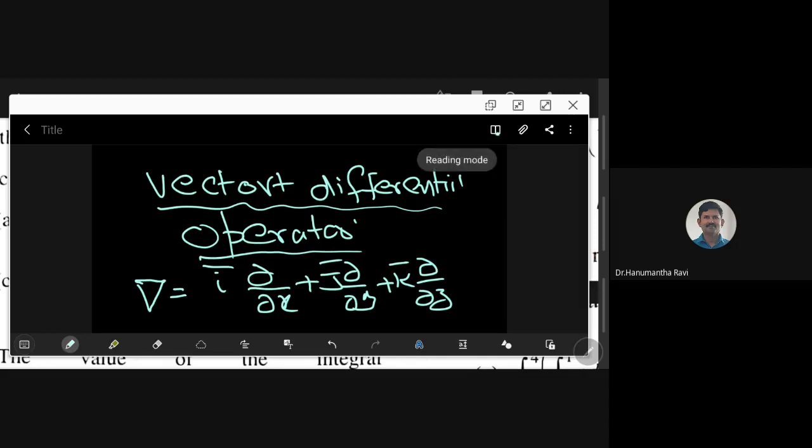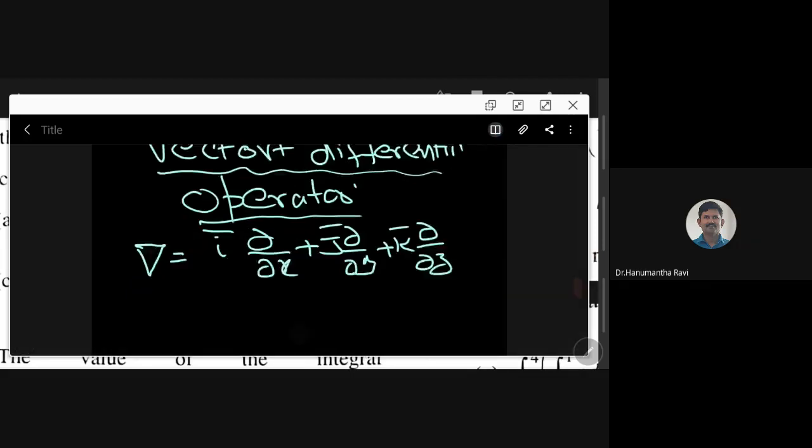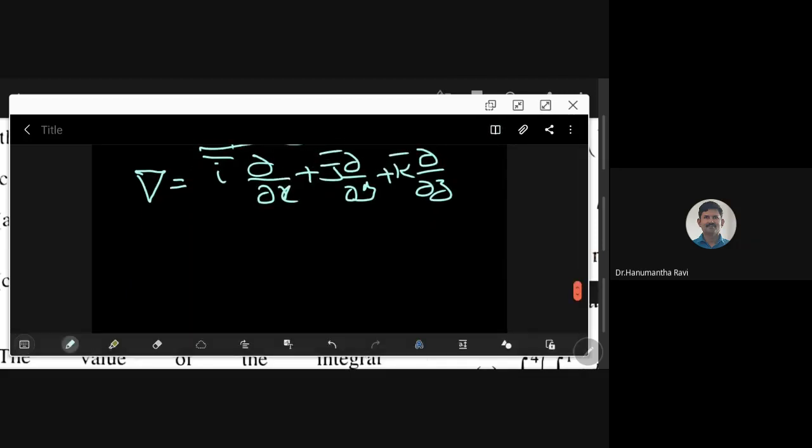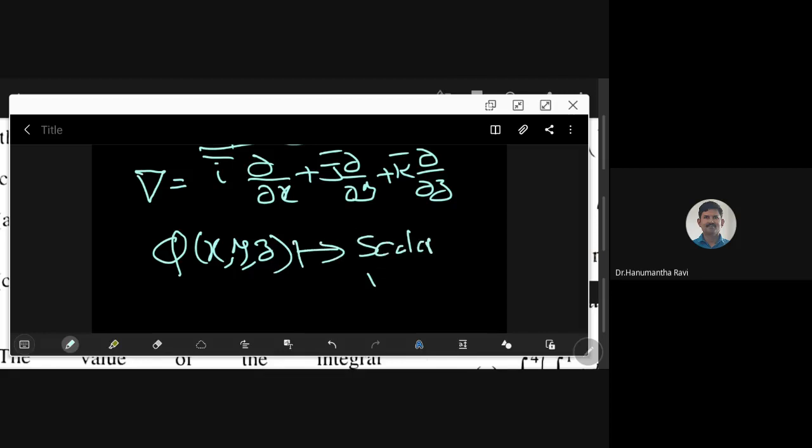Usually we will confine to one thing. See our notation. Whenever we are writing phi, we say it is a scalar valued function. And if I write f or capital F, I say it is a vector valued function.